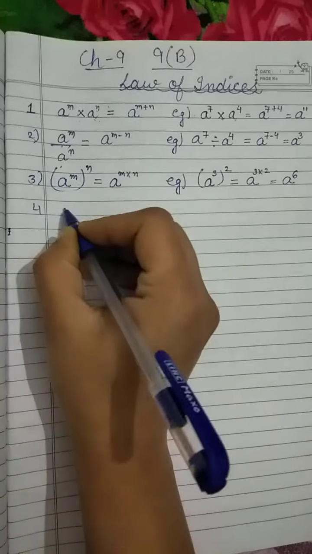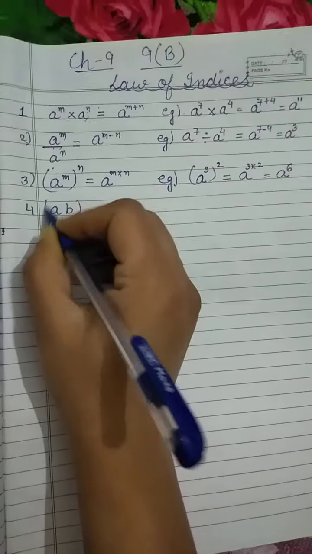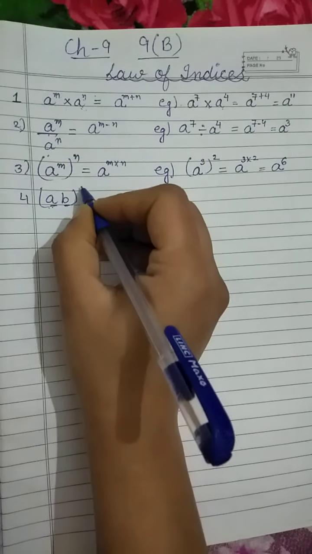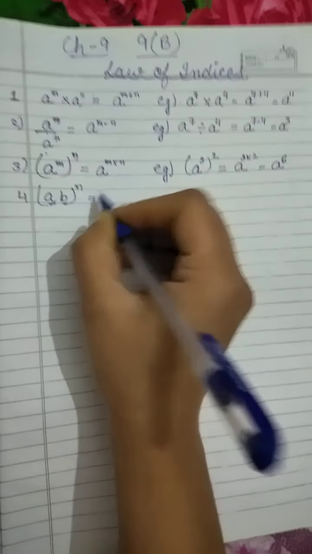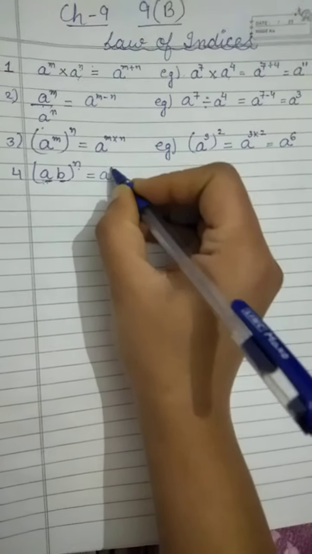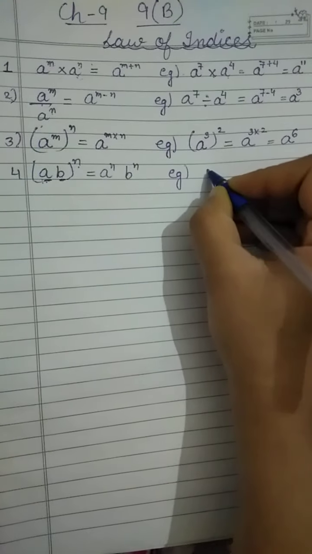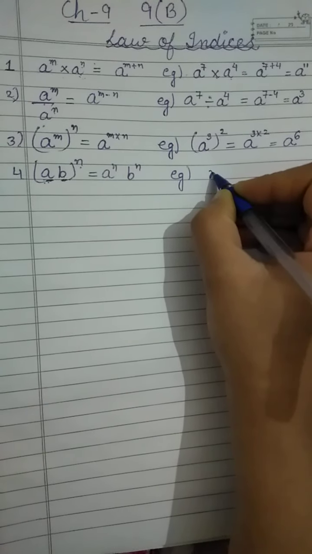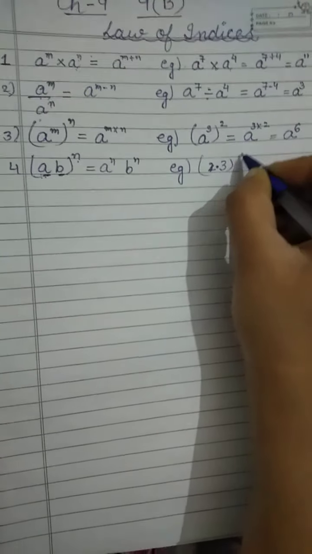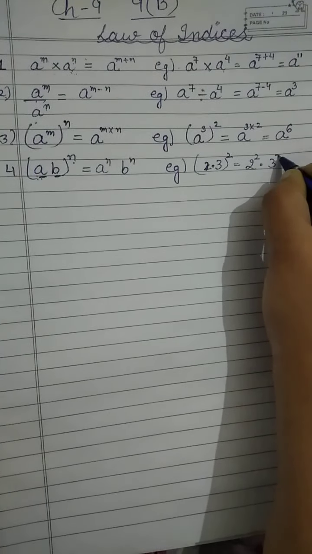And the fourth is a and b. If we have two different bases and the power is n, it means power will go to both numbers, a power n and b power n. We can take example like 2 into 3 power 2. It means 2 square into 3 square.